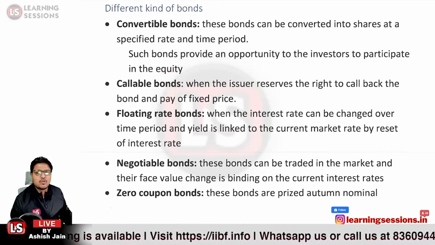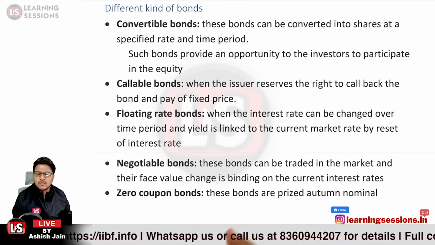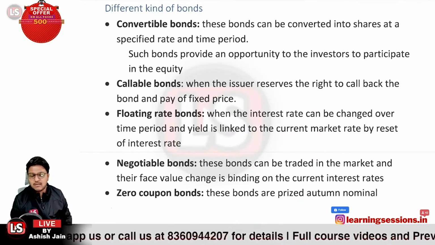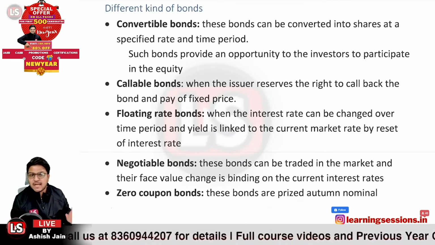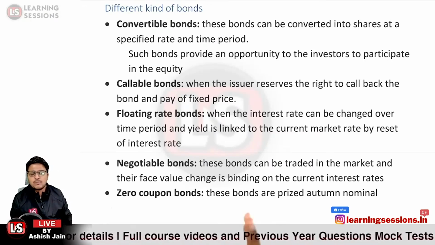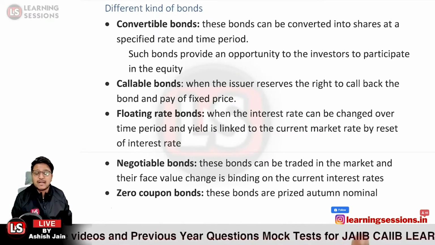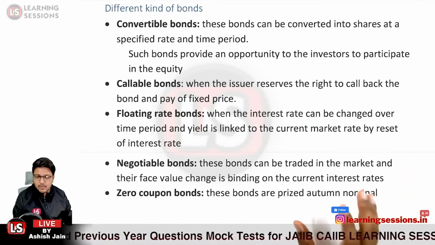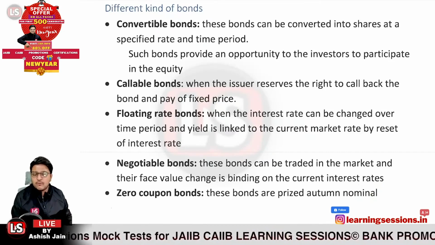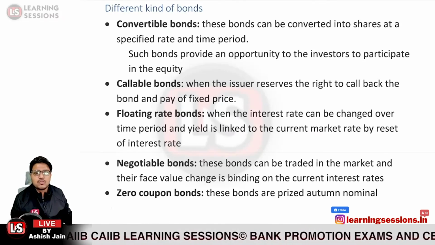Then it is a case of negotiable bonds. Otherwise, the person who has invested in the bond will hold the bond himself and redeem it on maturity. That is basically not negotiable. But if it is a negotiable bond, the person who is holding the bond is the owner of the bond, and that is said to be the bearer bond. So if you give the bond to some other person for some consideration, it can be negotiated. That is said to be the negotiable bond.